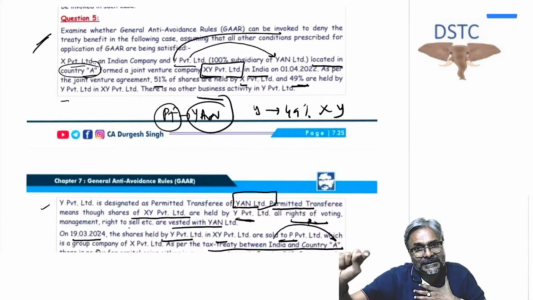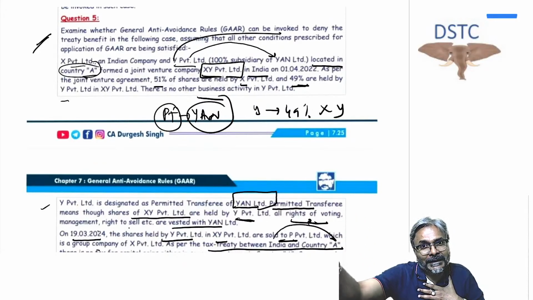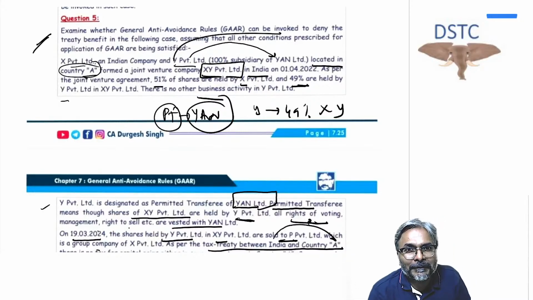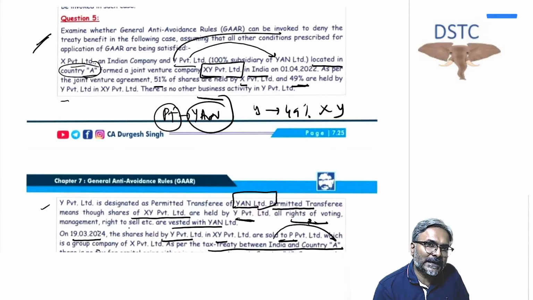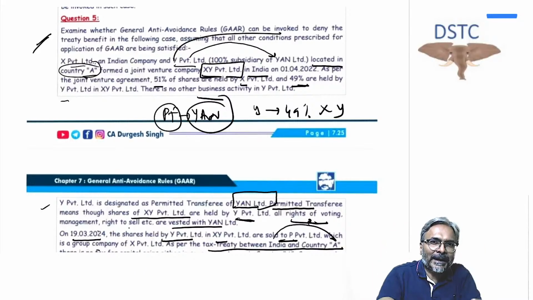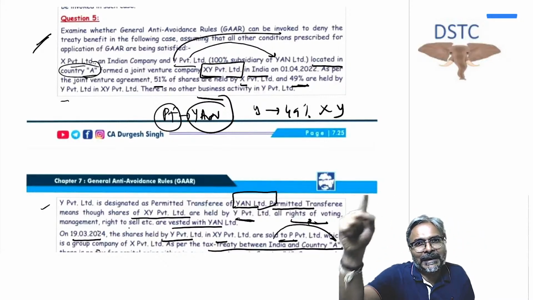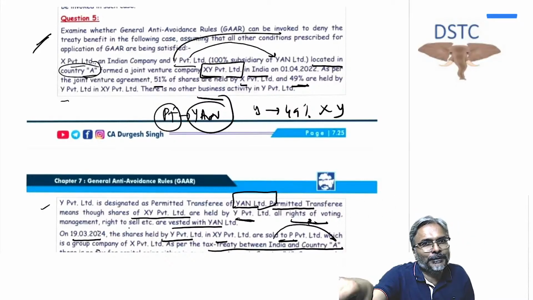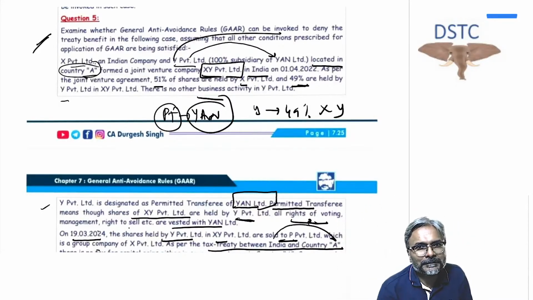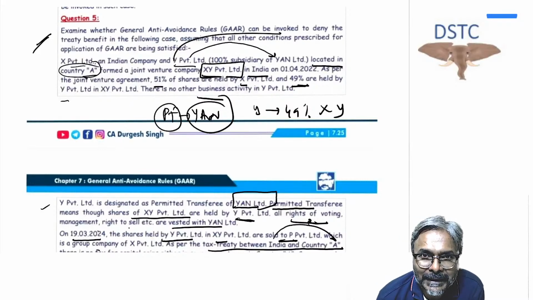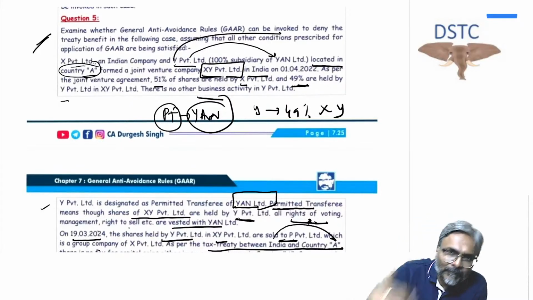Why are they doing this? So as to obtain the treaty benefit of country A and India. And now again the same thing. What is the same thing? Y lacks commercial substance, and forming Y in country A is to misuse, abuse the treaty provision between India and country A.